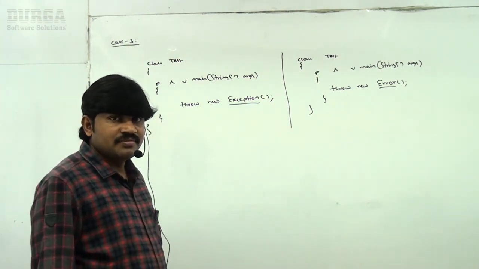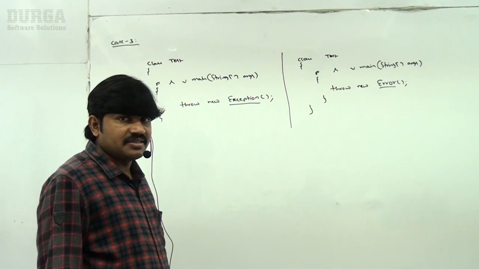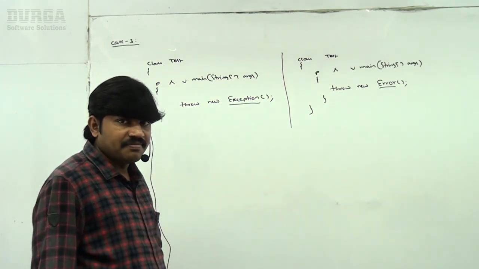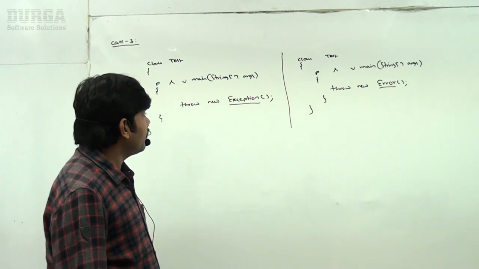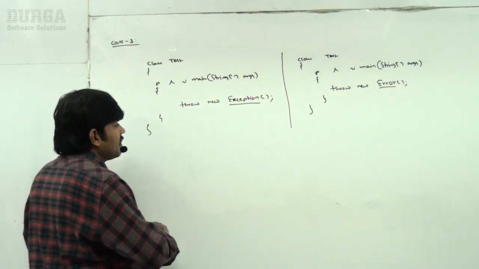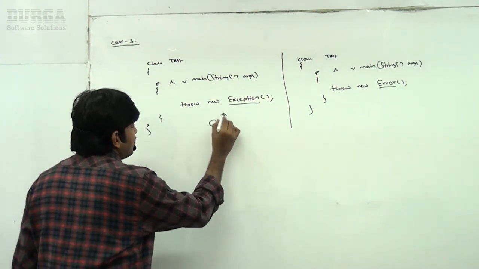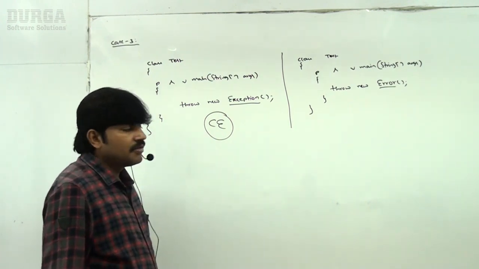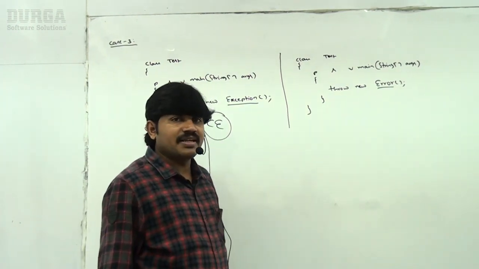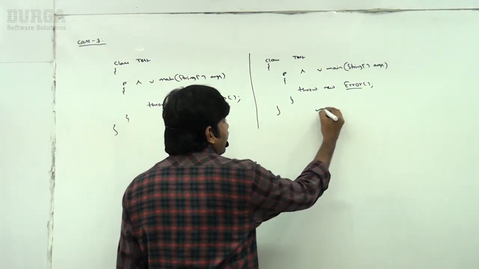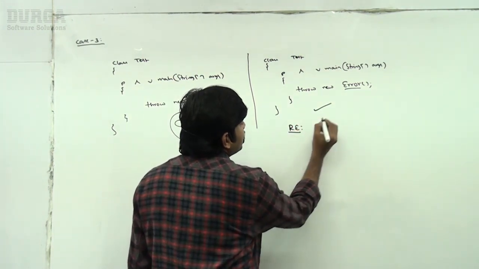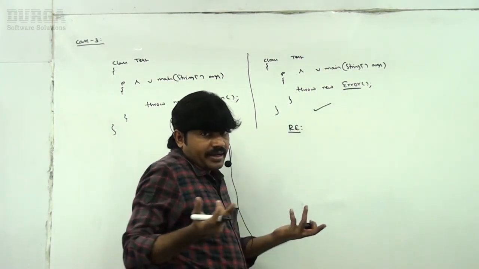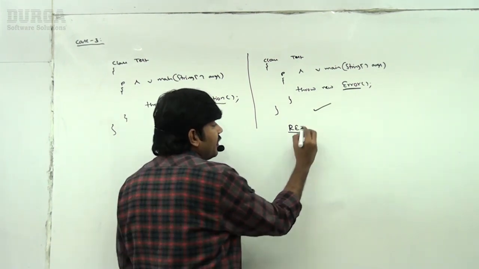We already discussed this point, just linking is required. In the first case the compiler will give a compile time error, but in the second case there is no syntactical mistake, happily the code compiles fine, but at runtime we will get an error because we are raising an error and there is no handling code, no catch block.